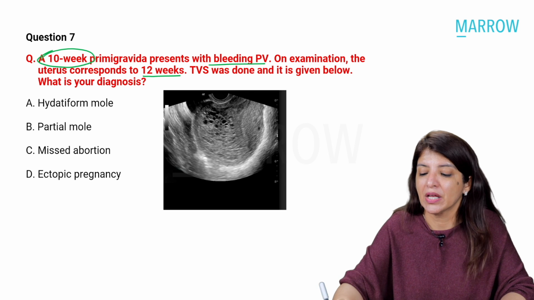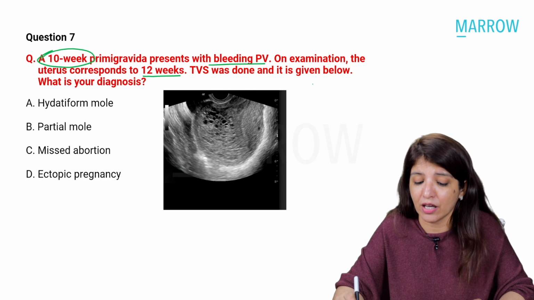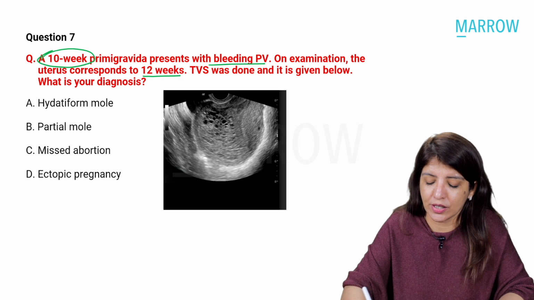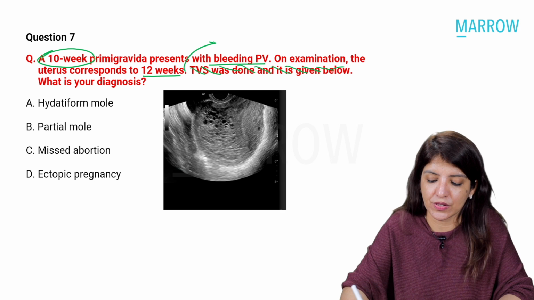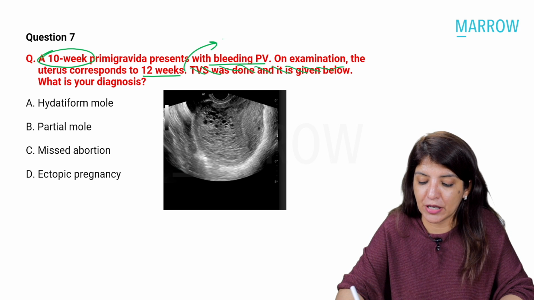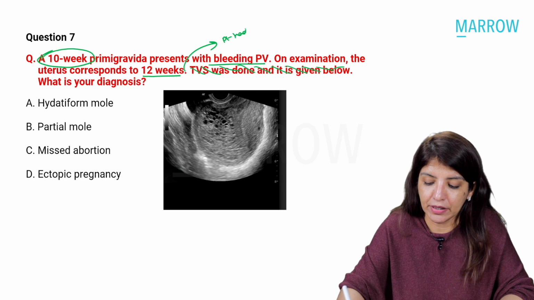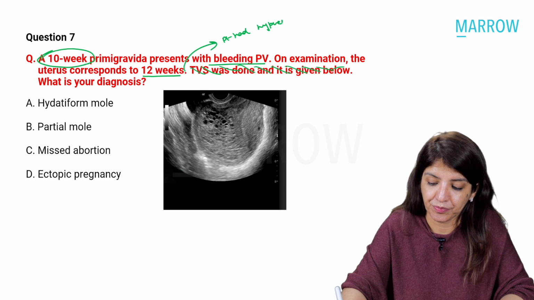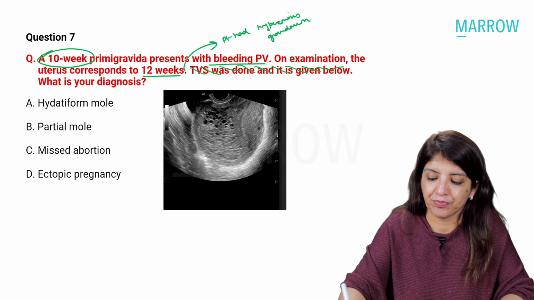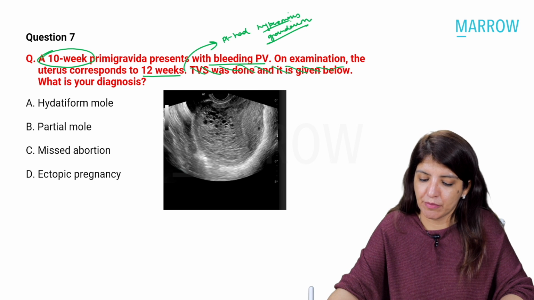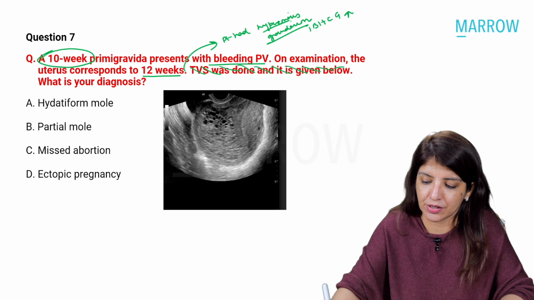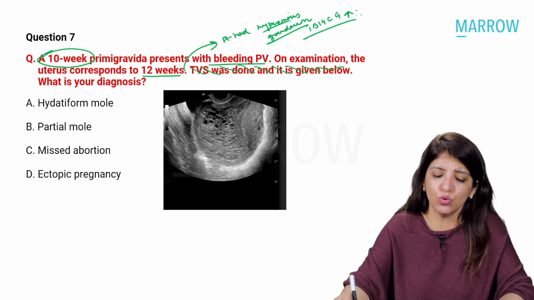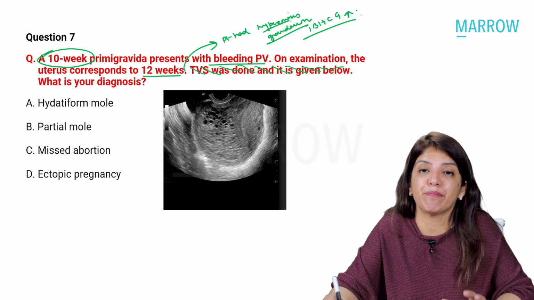But please remember that even if your question would not have said that a TVS was done, if the question would have said that in this case a patient had hyperemesis gravidarum, and beta HCG levels were increased, and they would have asked you, what is the next step in management?